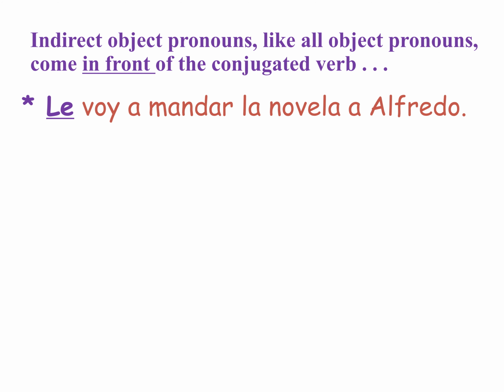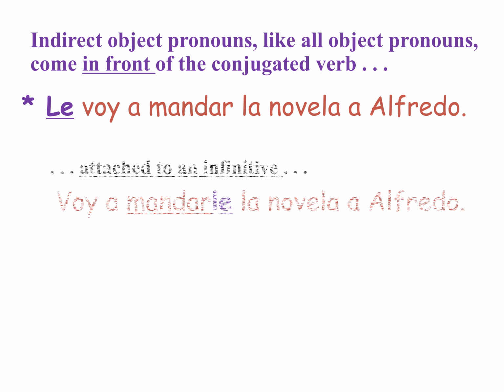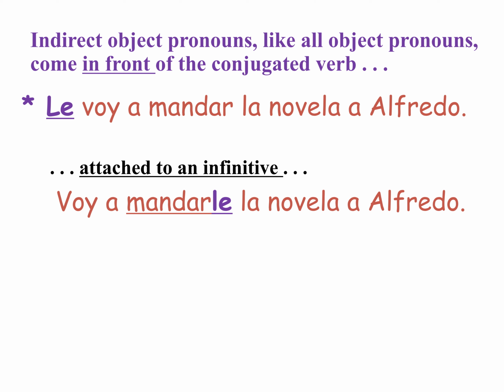And so they come in front of the conjugated verb. They have to be in front of the conjugated verb always, just like the direct object. When it's attached to an infinitive, it can go right after the infinitive. Okay. So normally it would be in front.